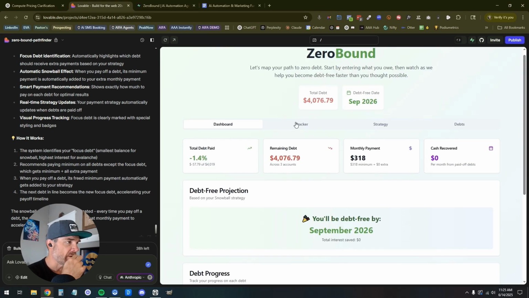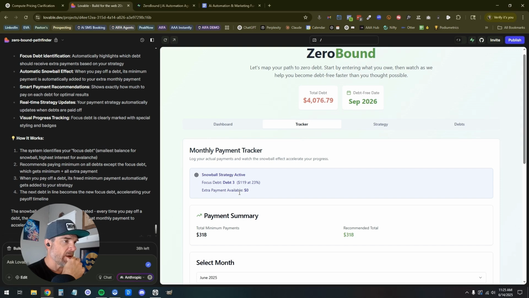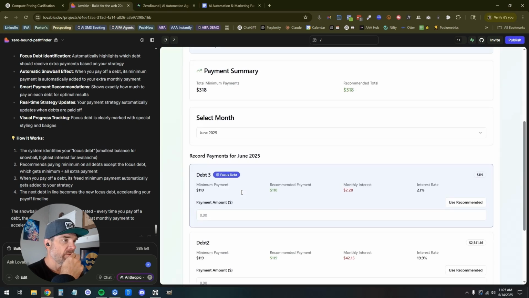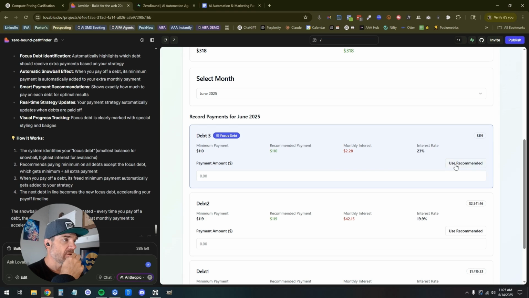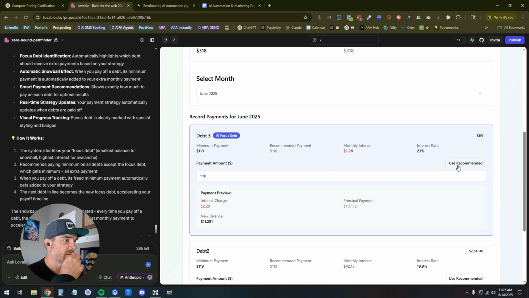We go into tracker. Extra payment amount 0. Cool. Focus debt. This is rad. Use recommended. Fuck yeah. Payment amount, minimum amount, interest rate, interest charge, new balance, principal payment 107, interest charge 228.